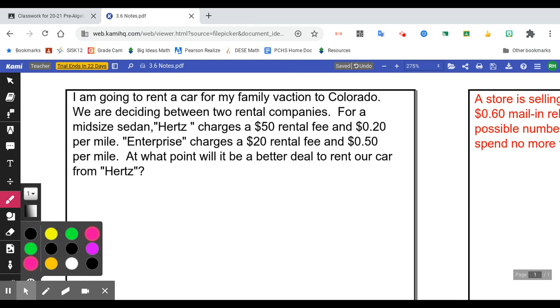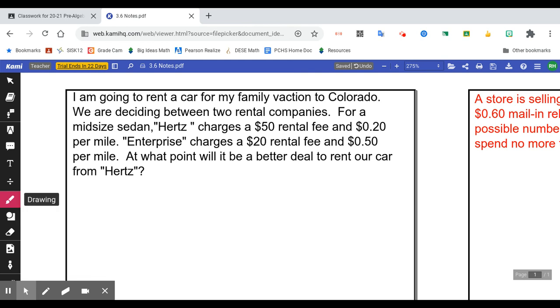I'm going to rent a car from my family vacation to Colorado. We're deciding between 2 rental companies. For a mid-size sedan, Hertz charges a $50 rental fee and 20 cents per mile. Enterprise charges a $20 rental fee and 50 cents per mile. At what point will it be a better deal to rent our car from Hertz? Okay, so here we go.